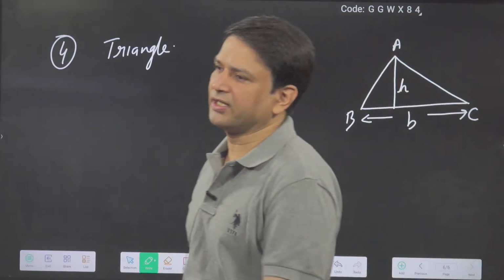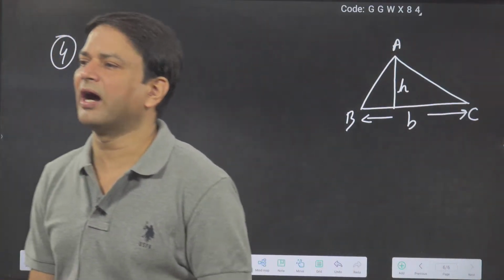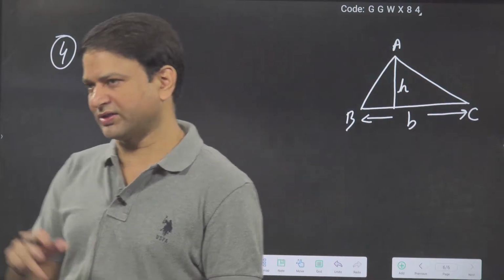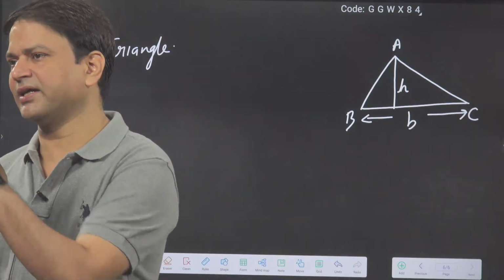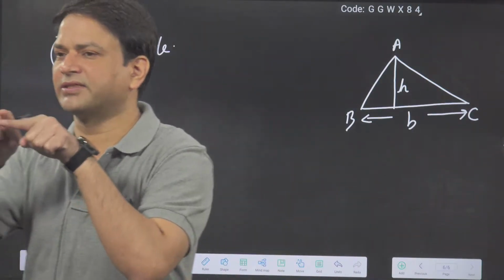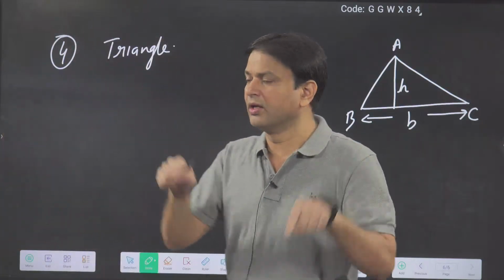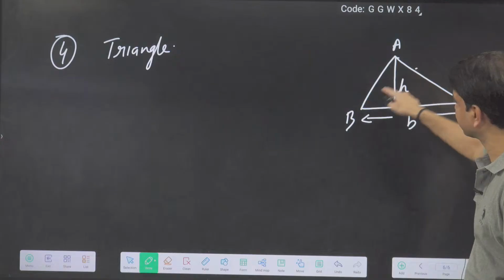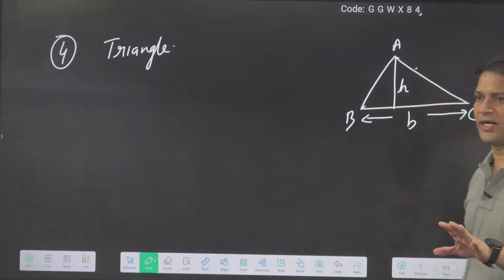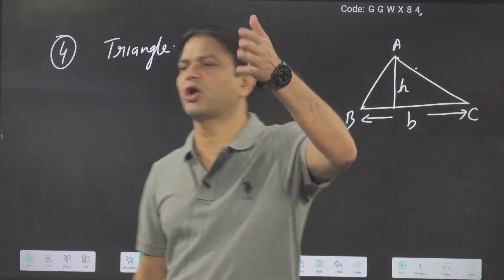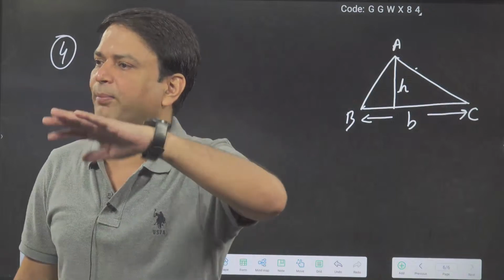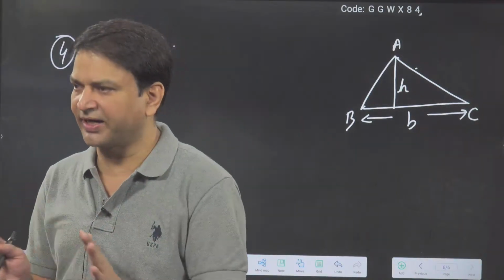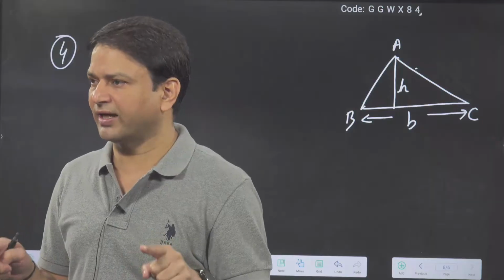So area of the triangle is what? Half base into altitude, or half base into height. The side from which you are measuring the height, that you will take as a base. It is not necessary that the base has to be this line only. You can take this as a base also, but the height you have to measure from the opposite side. Any side you are taking, and the perpendicular on that from the opposite vertex you will take as the height. So again I am repeating, any side you can take its length.